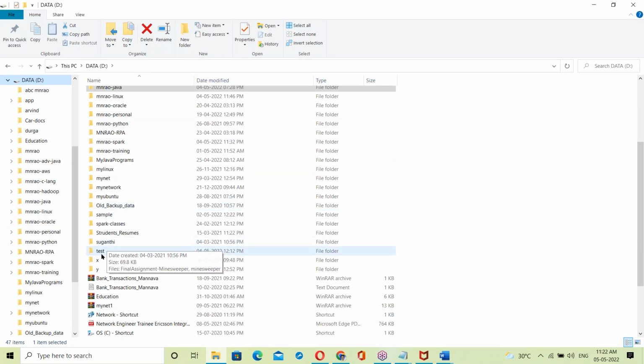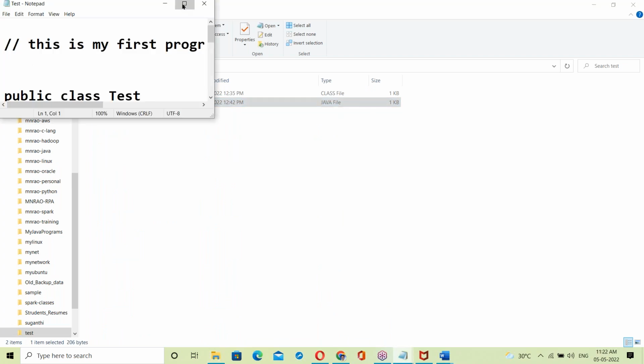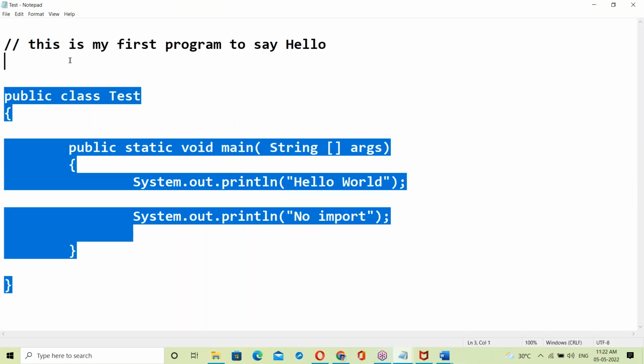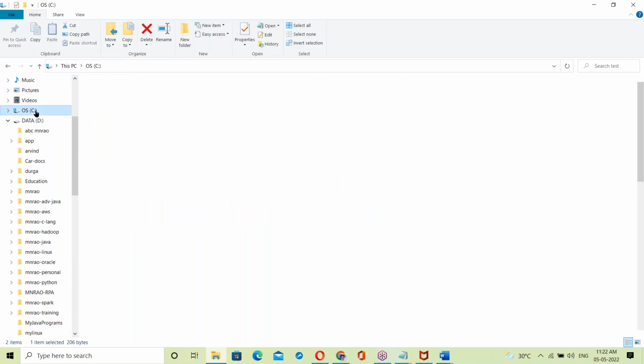Suppose, for example, a Java program. It's like English language. Java program is like English language. Similarly, for example, a C program.